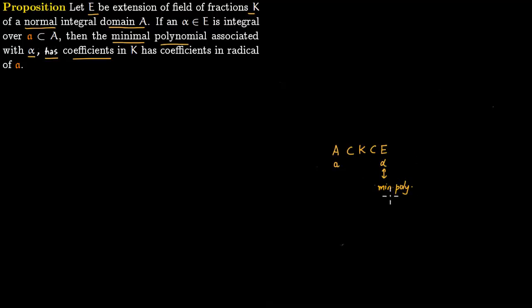Now these coefficients which actually lie in K would also lie in the radical of A. So they will actually come down to be in the radical of A.